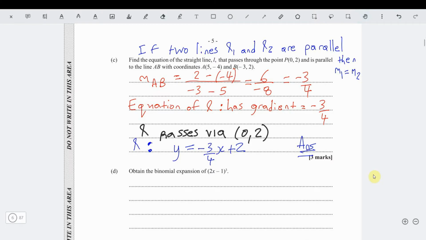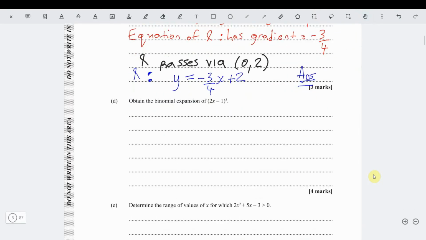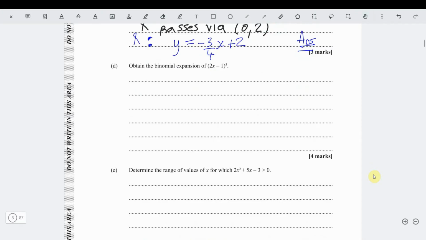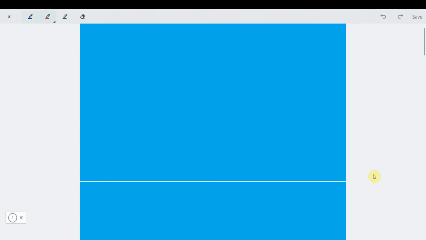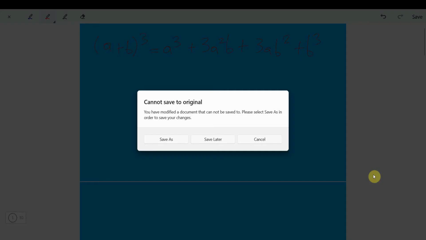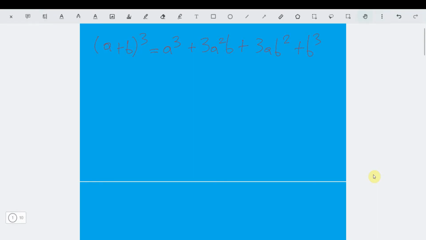Alright. Now, part D. Part D says, obtain the binomial expansion of 2x minus 1 all cubed. Now, there's a binomial expansion formula which I'm going to write down, and I want us all to know it. You don't have to always use combinations. I want us to know this formula. The formula for a plus b all cubed is equal to a cubed plus 3a squared b plus 3ab squared plus b cubed. That's the binomial expansion formula for a plus b all cubed.